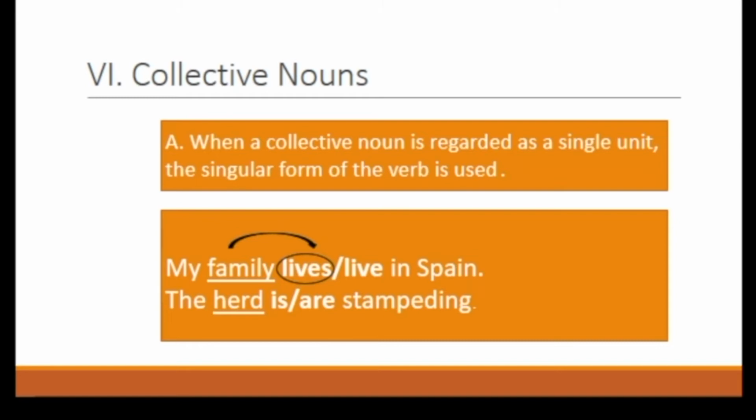Next, the herd are stampeding. The answer is is. Why is? Because of the collective noun herd. And herd is a large group of animals, especially hoofed mammals, that live, feed, or migrate together or are kept together as livestock.